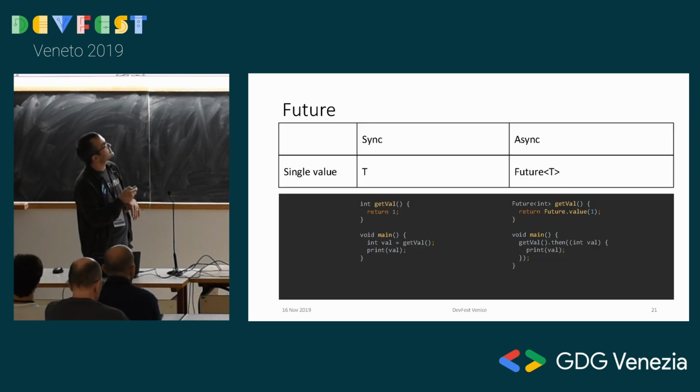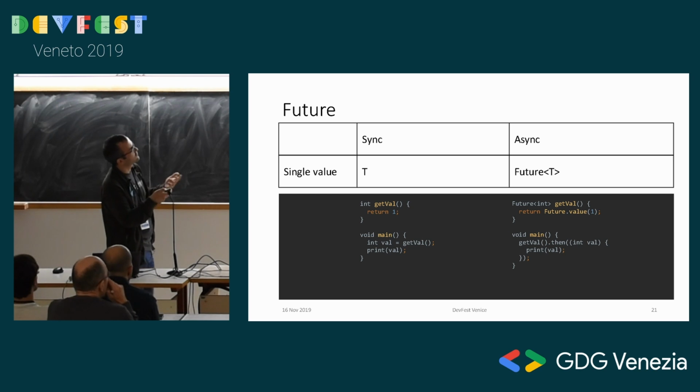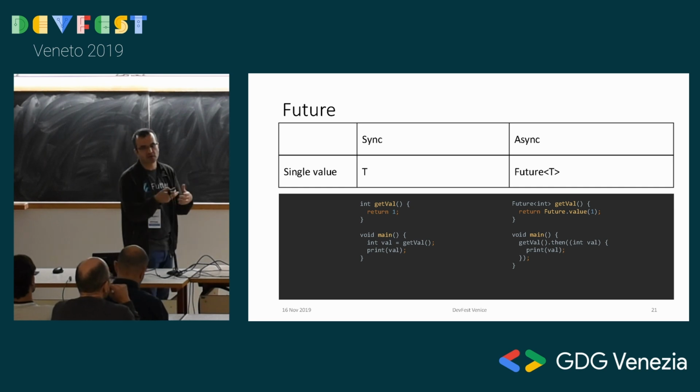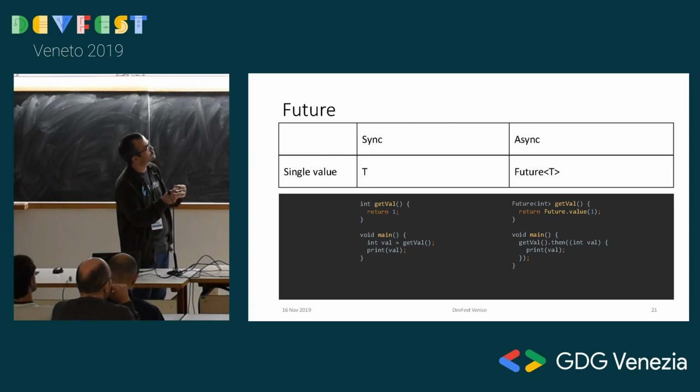So this table is nice. For futures, we have int types, and for the future type, you'll get Future<int>, right? For an int value, we have a Future<int>. For a string value, we have a Future<String> with the generics. So here's some very simple code. This function returns 1, and then I get that value and print that value, right? Synchronous. If it was asynchronous, my function would have to return a Future<int>, and somehow create some kind of future, maybe one that completes after a couple of seconds, and then return that future object. And getVal now returns a future object.